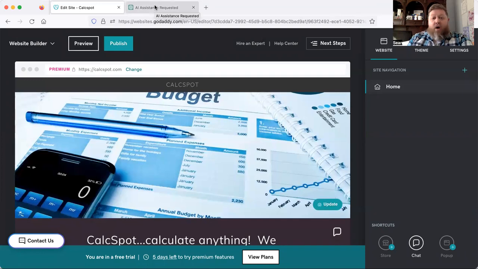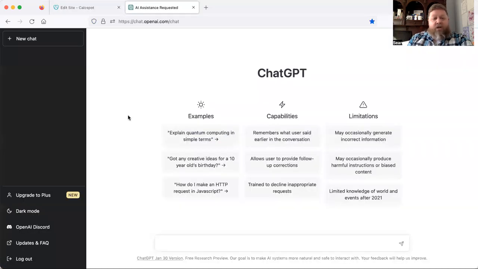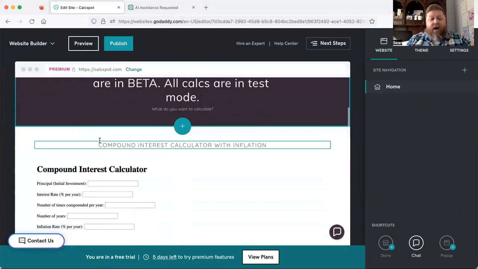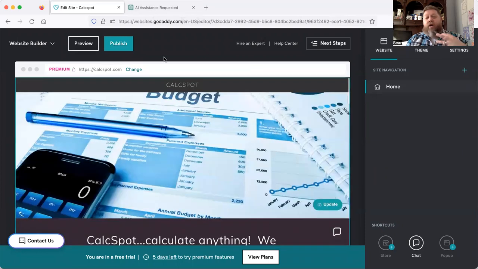So again, with the theme of not wasting any time, I want to jump right into ChatGPT. Once you sign up for it, this is the free version of it. What I'm going to do is ask it a really simple question. Let's start with the one that I really created this whole idea around, compound interest, because I want to show you the way to think about